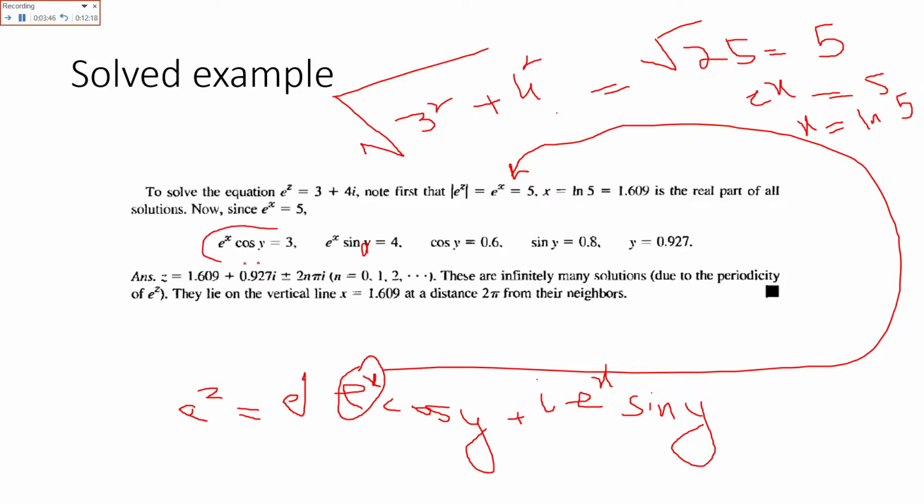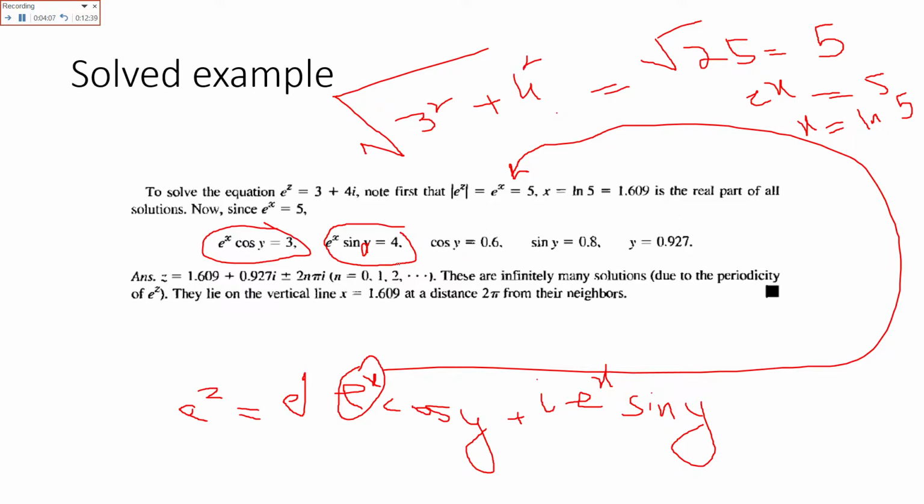Either we can do this from this equation, or you can find out the value of y from this equation. It is your choice how you find it. So the value of y is 0.927. From this equation cos y is 0.6, so y is equal to cos inverse 0.6, which is 0.927.